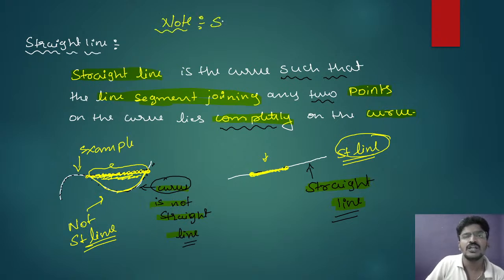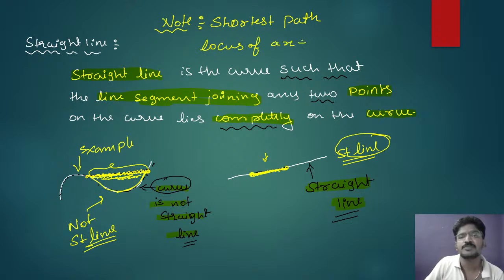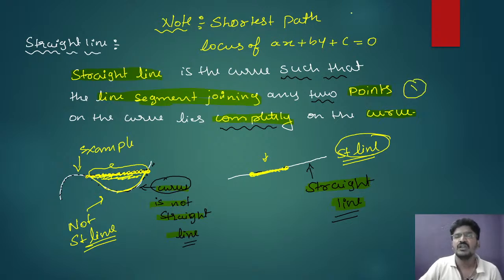You can also call it the shortest path, and you can also say it is the locus of ax plus by plus c equal to 0. This is the first one, this is the second one, and this is the third one.